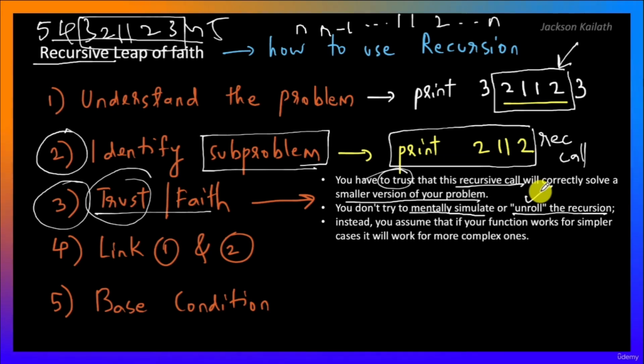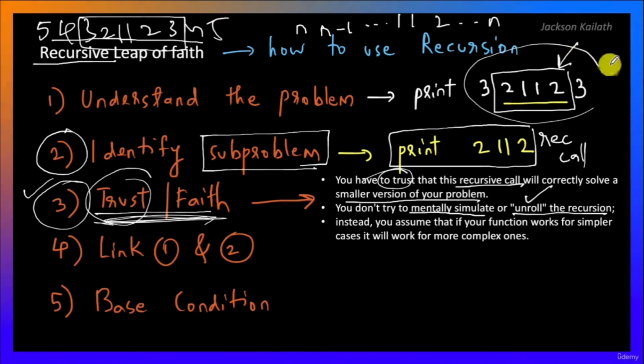So this makes recursion extremely powerful. Okay, so you assume your function works for simpler cases, and it will work for more complex ones. So this is the step of the recursive leap of faith, which makes recursion so powerful. Now, let's go through the remaining steps and then let's come back to this example again to understand this even better.